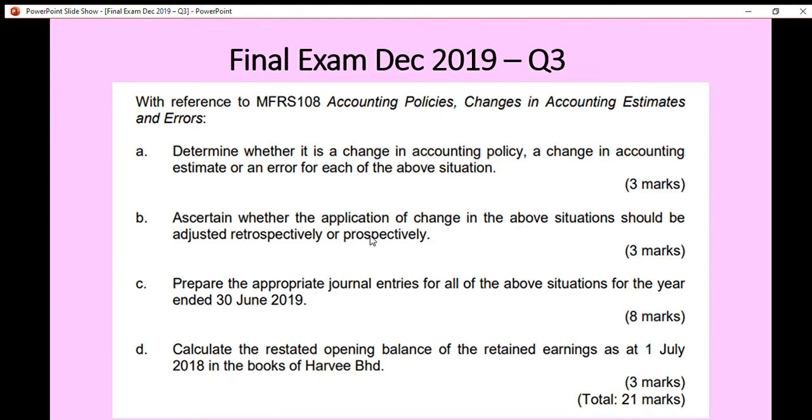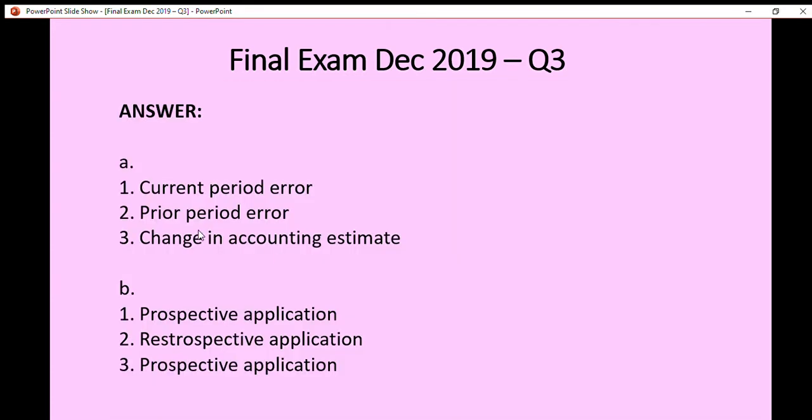Your answer in B must be based on your answer in A. The first one is a current period error, the second one is a prior period error, and the third one is a change in accounting estimate. So our answer for B must be based on the answer in A.